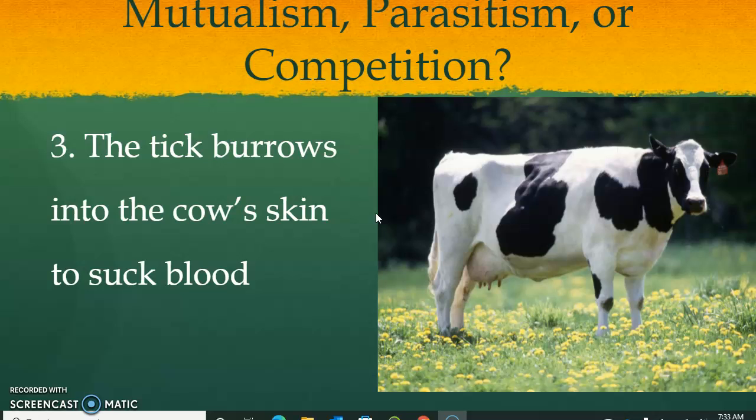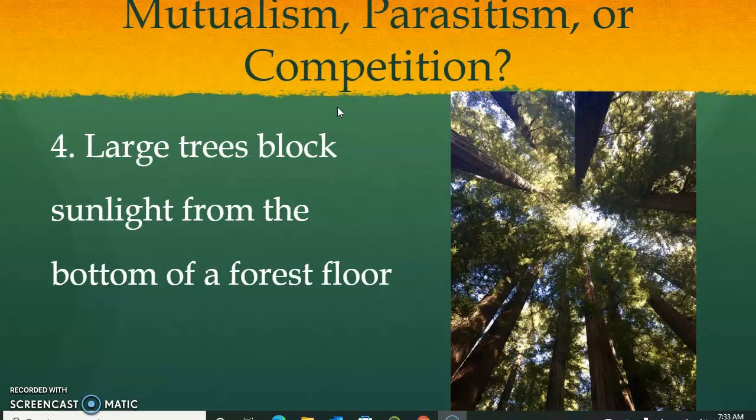Next, the tick that burrows into the cow's skin to suck blood. You are going to find which category this is: mutualism, parasitism, or competition. I'm not going to give you the answer, you are going to find out. Large trees that block sunlight from the bottom of the forest floor. Think about it, competition for sunlight. Is that mutualism, parasitism, or competition? What is it?